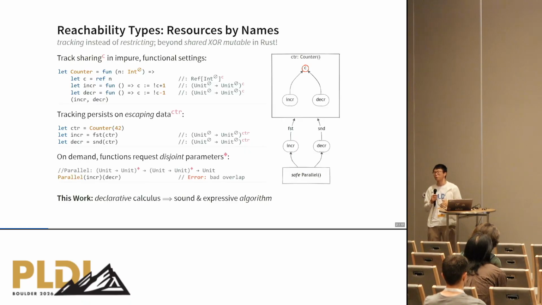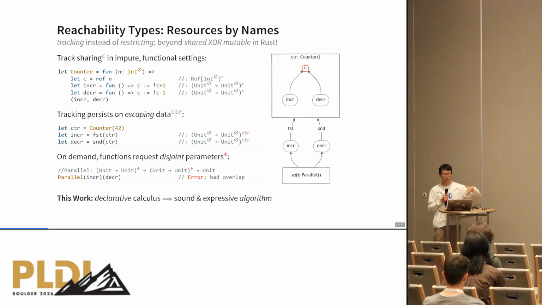And after we have tracking in place, it's time to make some profit and do some real reasoning. So here, in an on-demand manner, functions can choose to request disjoint parameters. When they choose to do so, they annotate that tiny little diamond symbol on the type as a type qualifier of their parameters. Each of them represents that the parameters there should be disjoint from one another. So in this way, a function combinator like parallel can request that its parameters are separate from one another. So this gives us static safety in terms of no data racing.